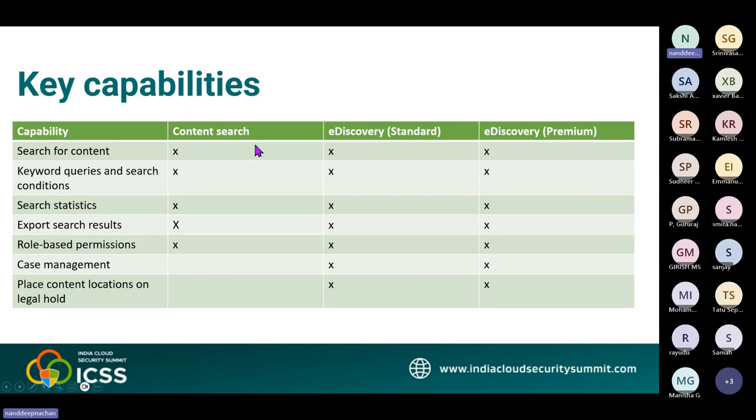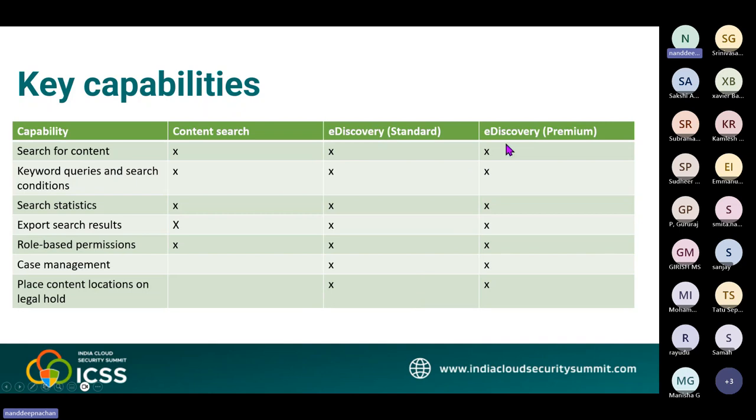Right. So as you can see on the screen, this is the table which talks about all of those capabilities. Content search is a very basic thing, which provides only capabilities like searching or exporting. But as you go to e-discovery standard, it gives you all of these capabilities.